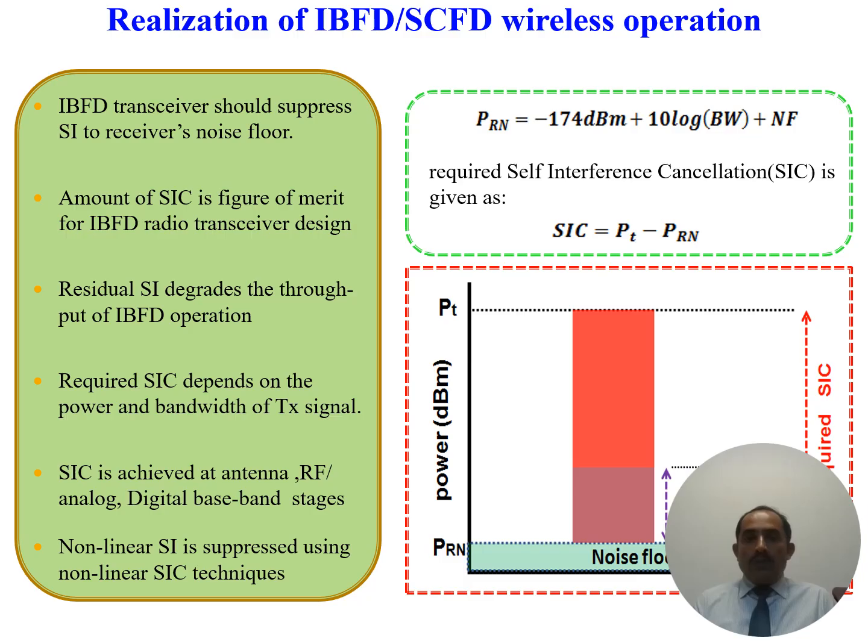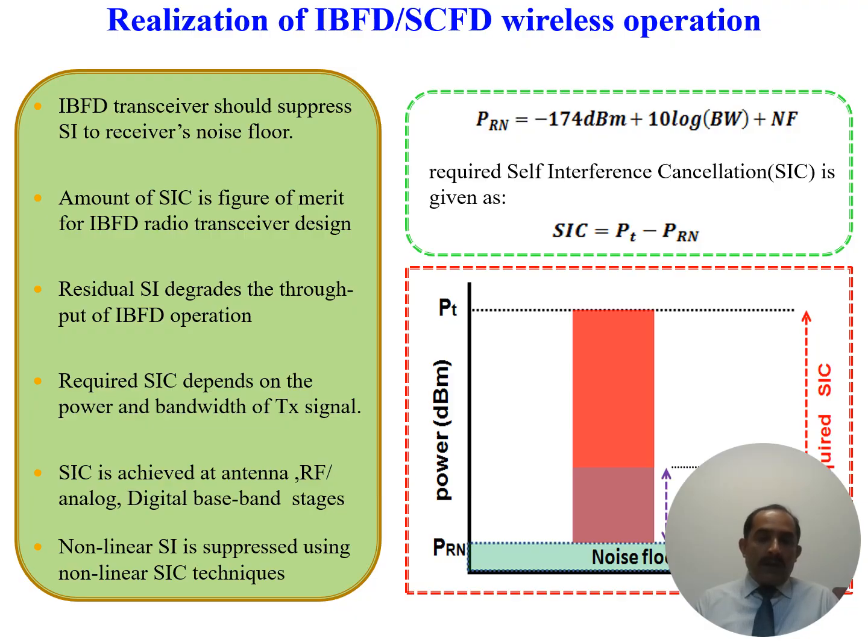So the in-band full duplex transceiver should suppress the self-interference to the receiver noise floor, that is defined by PN. The amount of self-interference cancellation is the figure of merit for an in-band full duplex or STAR transceiver. Residual self-interference degrades or reduces the throughput of the system, because doubling the spectral efficiency is the ideal case where there is no self-interference.